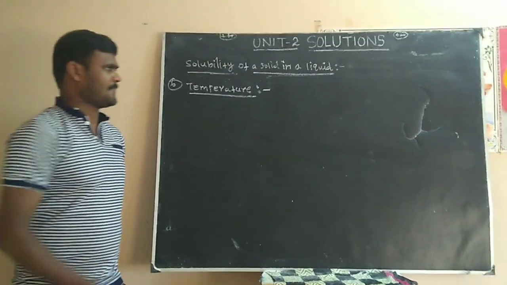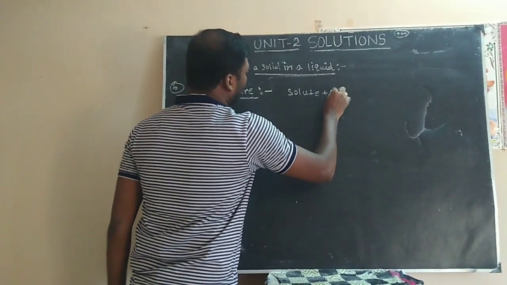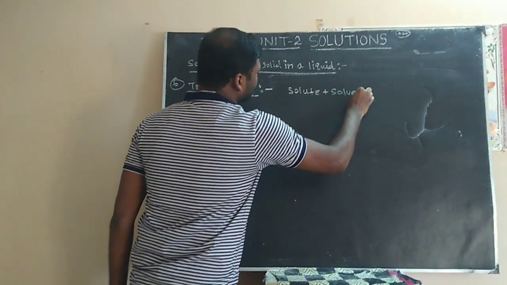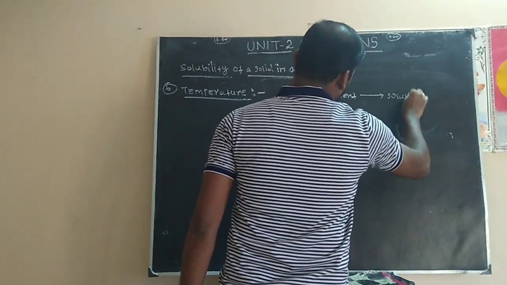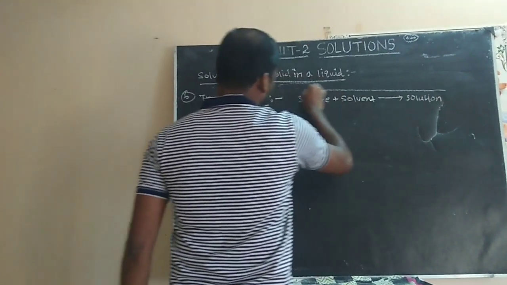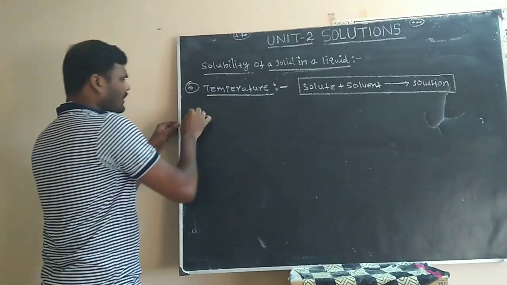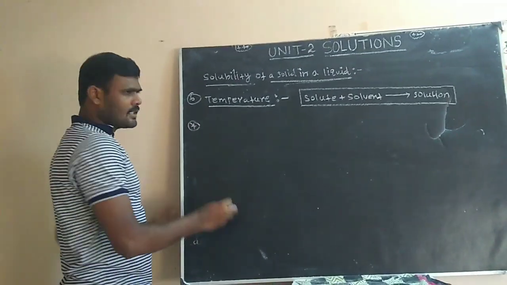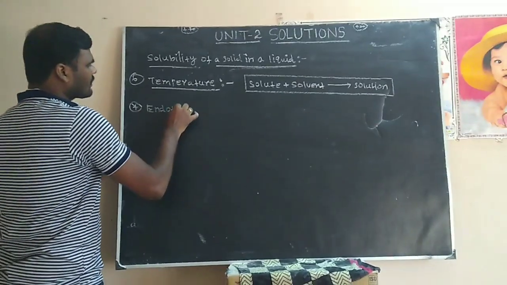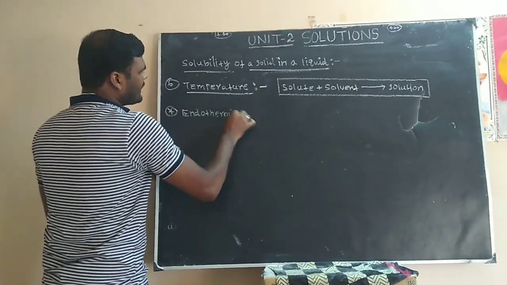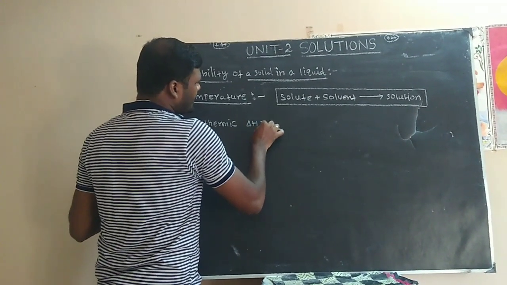Next one, temperature. Solute plus solvent gives solution. Endothermic: what is endothermic? Heat is absorbed, delta H greater than 0.